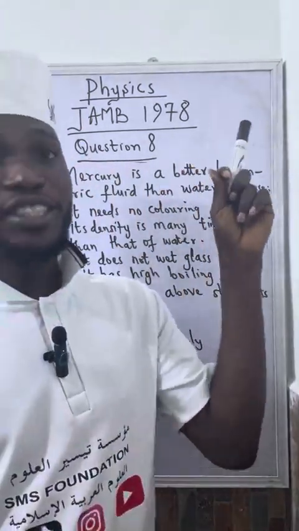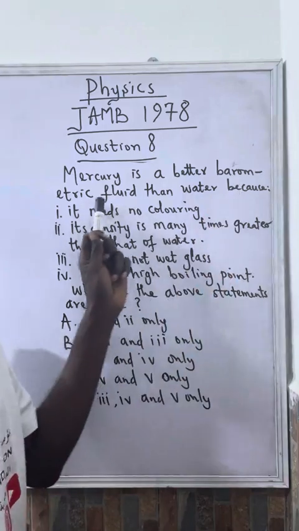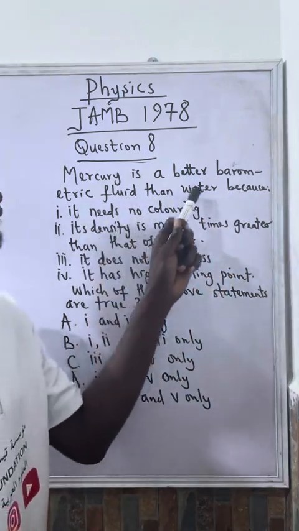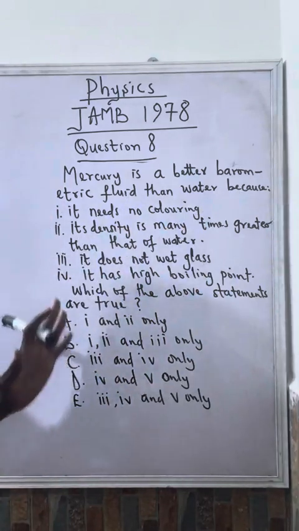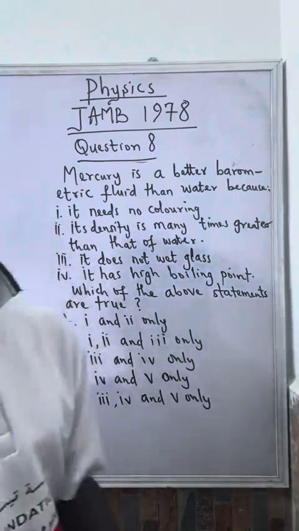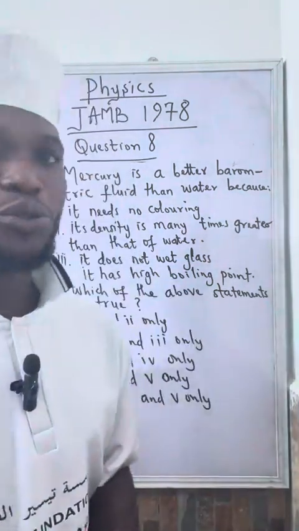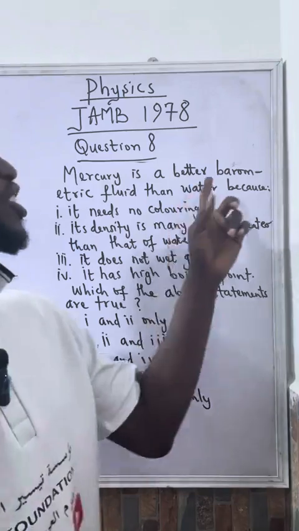JAMB 1978, question 8. Mercury is a better barometric fluid than water because they have given us the reason. So we want to choose between these reasons which ones are correct. Very good. But first of all, let's talk about some terms in this question.